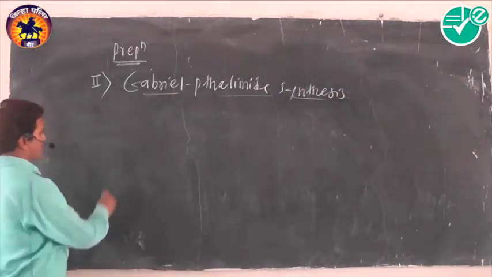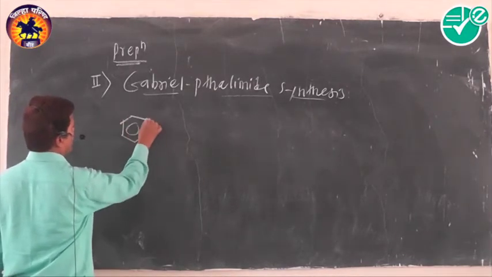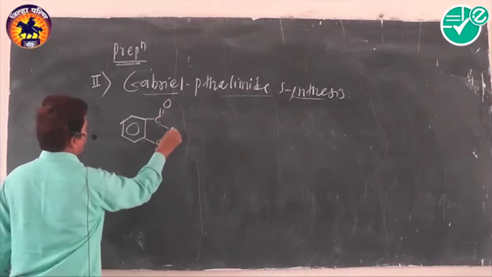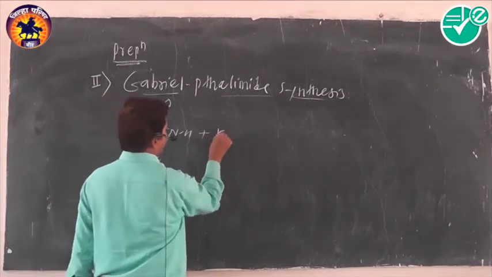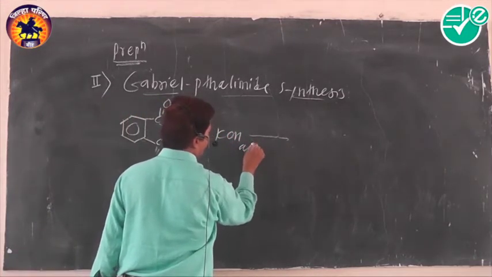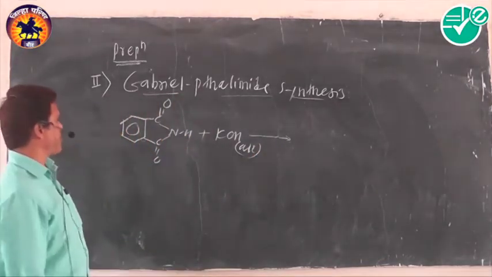In Gabriel phthalimide synthesis, what is to be done? Phthalimide, the starting material, is treated first with alcoholic or aqueous KOH, and we get potassium phthalimide in the first step.